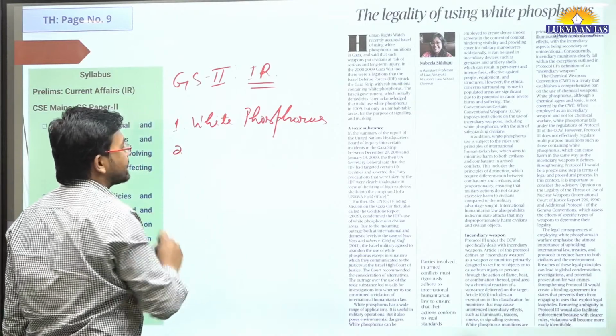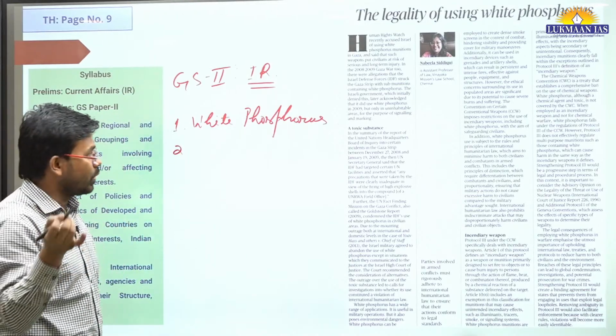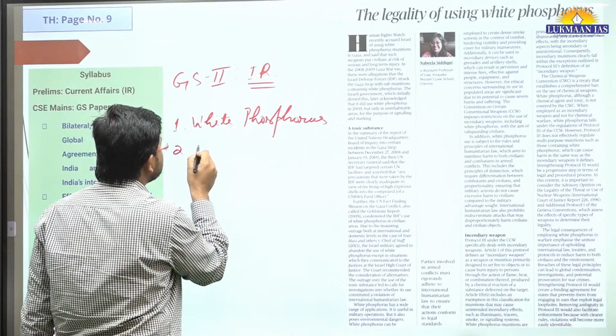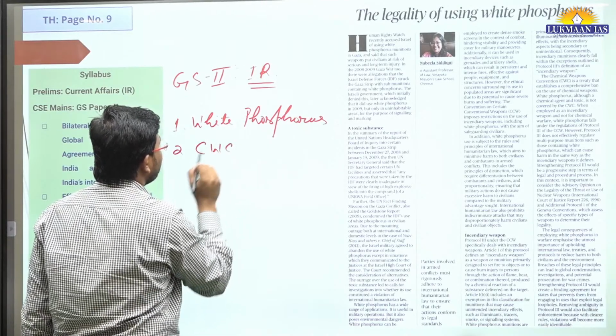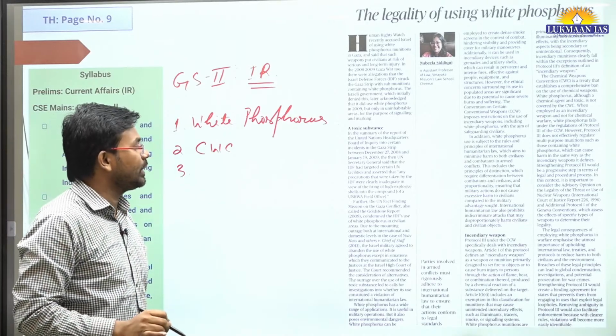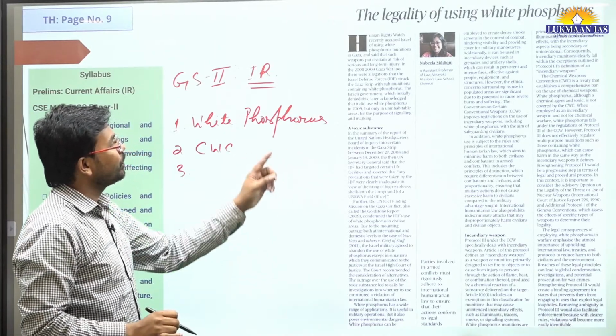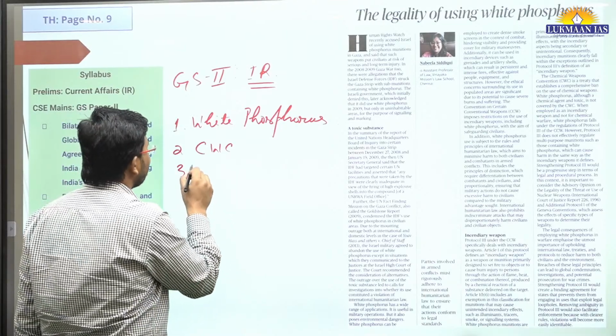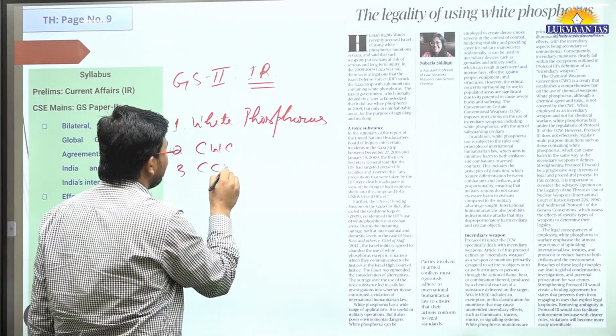Also, we are going to discuss some of the conventions. One of the conventions is the Chemical Weapons Convention, in short known as CWC. Another convention that we are going to discuss is the Convention on Certain Conventional Weapons, known as CCW.